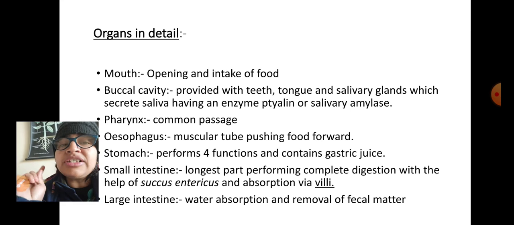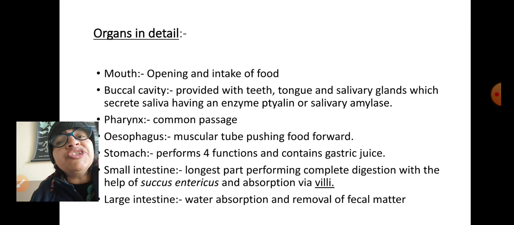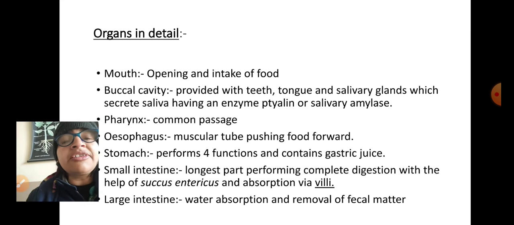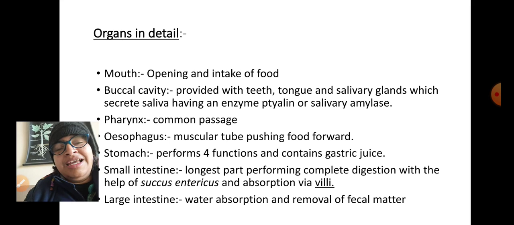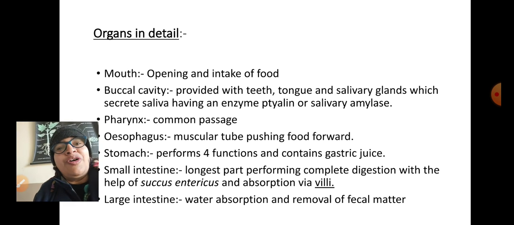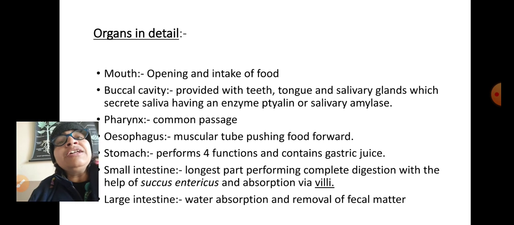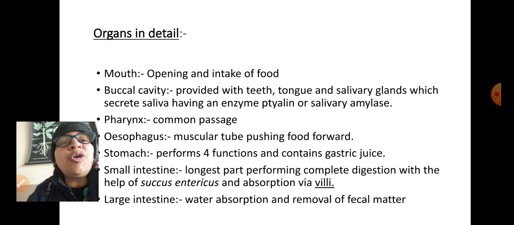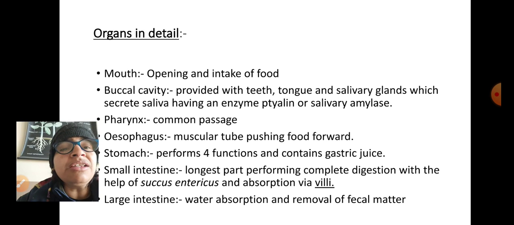Here the anal sphincters are of 2 types. One is under the control of your brain and the other is under our own control. That's why we are able to control the release of fecal matter. Fine. So these are about the digestive system. Hope you understand better from this.